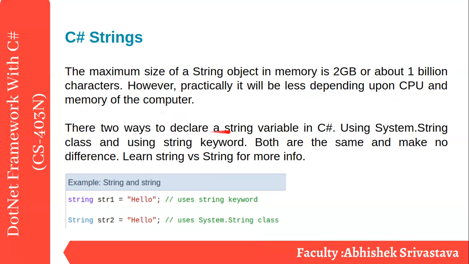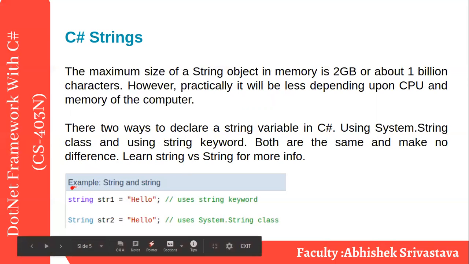There are two ways to declare a string variable: first, using the System.String class, and second, using the string keyword. Okay, so first you can see here the string data type, the string keyword, and second one with capital S. So the first one is a data type and the second one is the System.String class. This class contains various methods we will discuss in this session later on. So if you want to create this kind of string, you can either choose this way or use this way. Everything is explained in the comments.